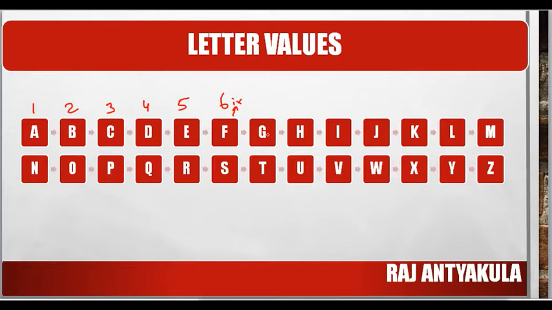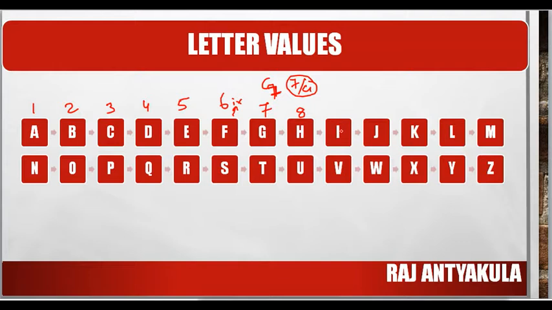Now coming to G, how can you remember the value of G? Generally when you write G, you can write it like this. So G resembles a 7, or else you can remember a movie called 7 by G Brindavan Colony. By remembering that movie, you can say that the value of G is 7. Now coming to H, the value of H is 8. You can remember it by rhyming: H 8, height 8.